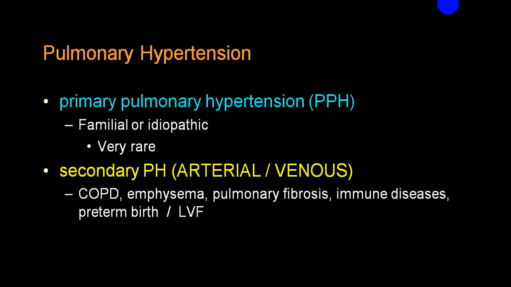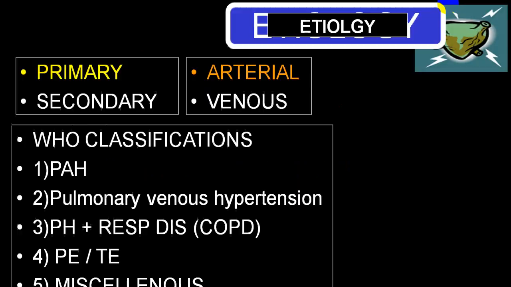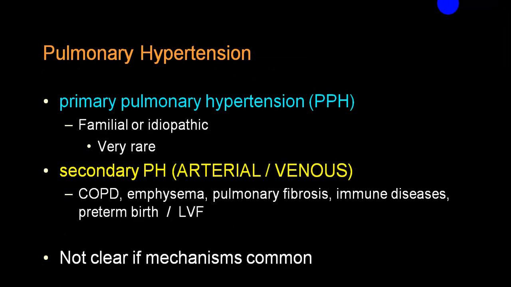So that will be included in what we call secondary. Secondary you can divide into arterial and venous. Venous will be group 2 of WHO. We have already shown you that particular slide. And arterial will be group 1, group 3, 4 and 5.